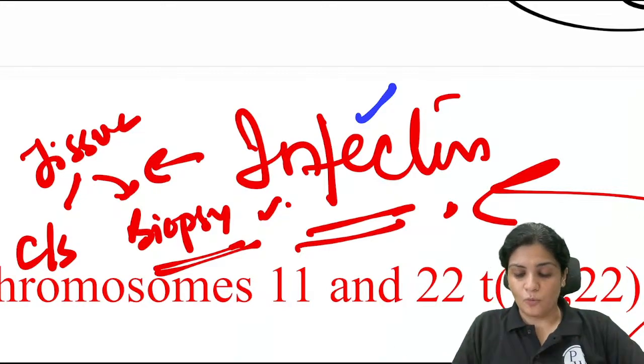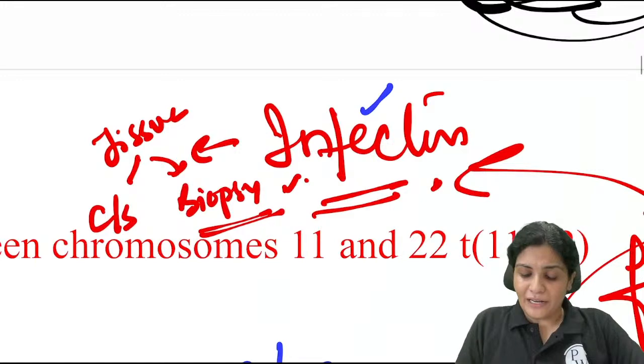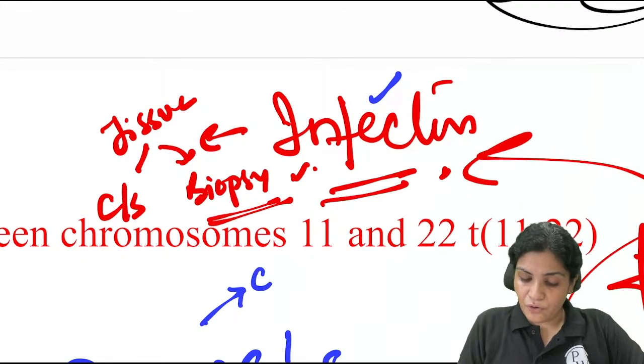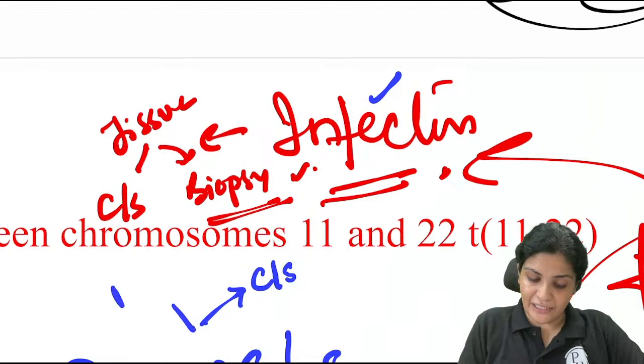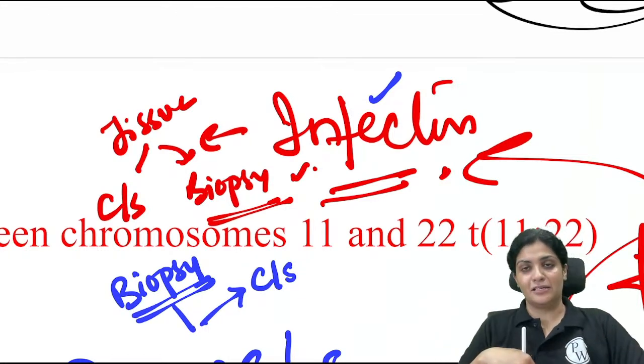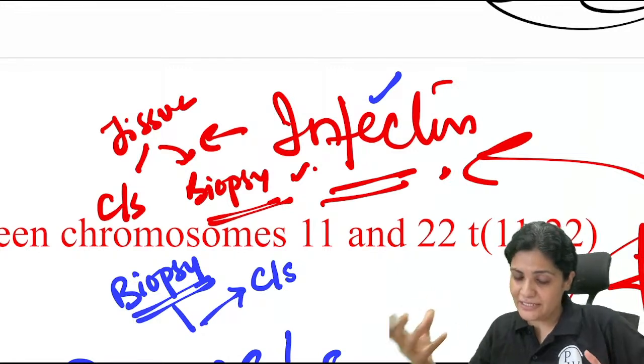So that is Ewing sarcoma, very, very, very important. Whenever you're thinking of Ewing sarcoma, you should also send it for culture and sensitivity along with the biopsy, because sometimes you might think it is Ewing sarcoma, but it turns out to be an infection.